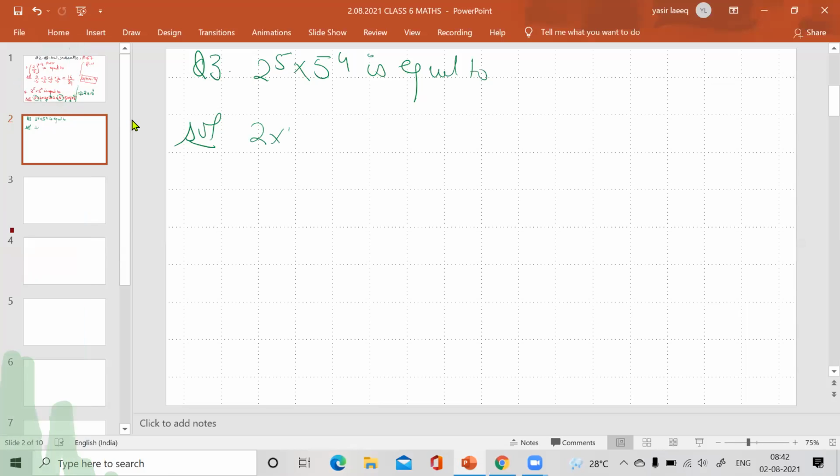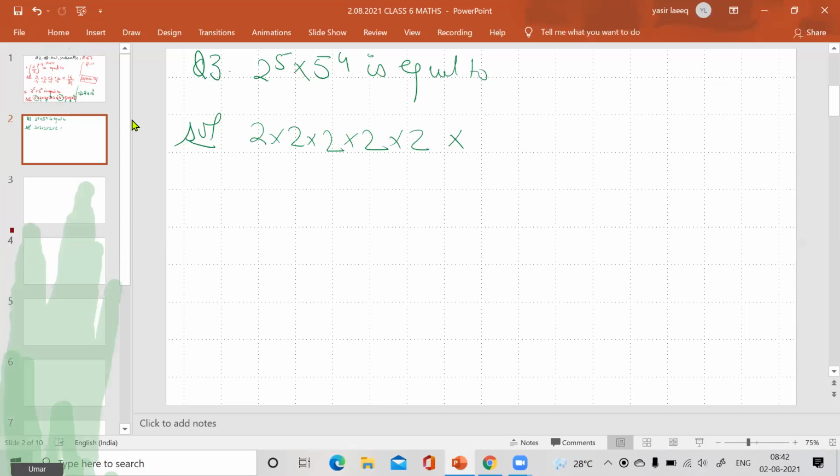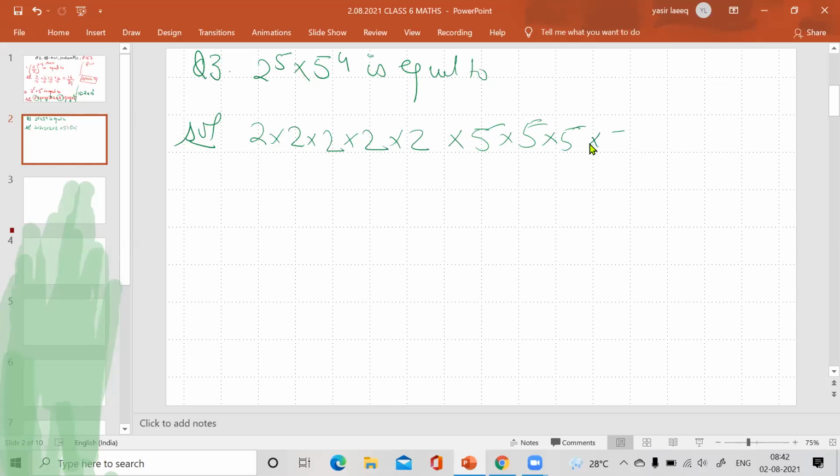I have to write 2 five times as the power is given as 5, and whatever be the power on 5, we have to write 5 four times. 1, 2, 3, 4.